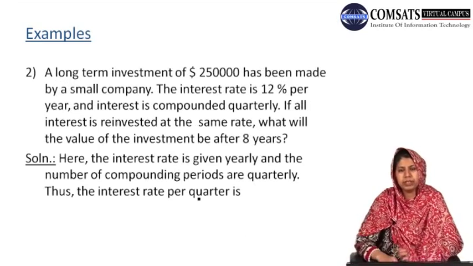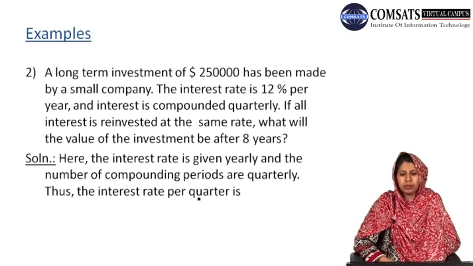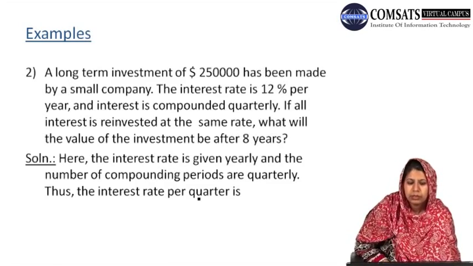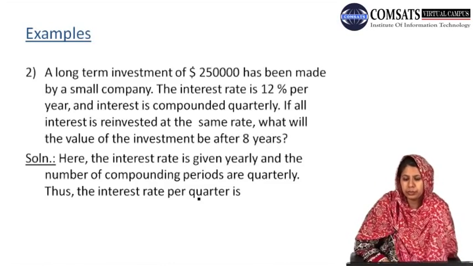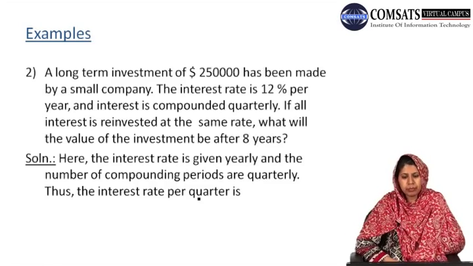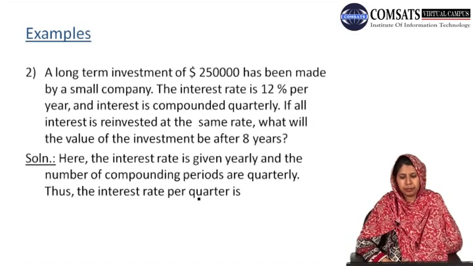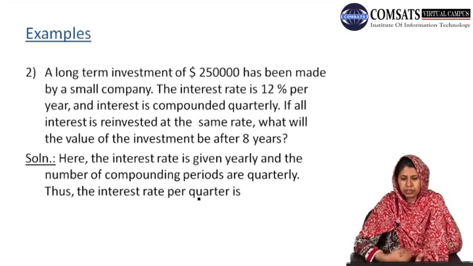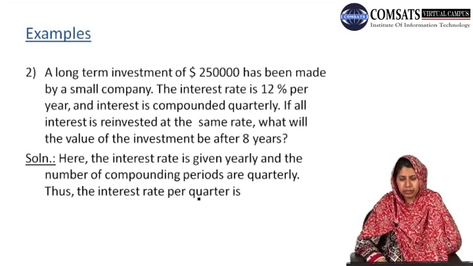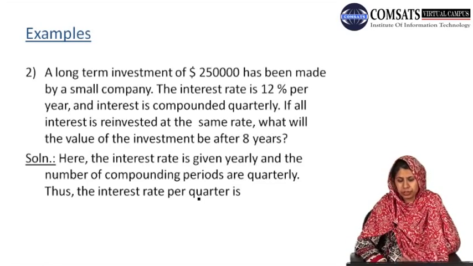Let's have a look at one more example. A long-term investment of 2,50,000 has been made by a small company. The interest rate is 12% per year and interest is compounded quarterly. If all interest is reinvested at the same rate, what will the value of the investment be after 8 years? Throughout the calculation of compound interest we emphasize that our interest rate I and the number of compounding periods n should be of the same duration.